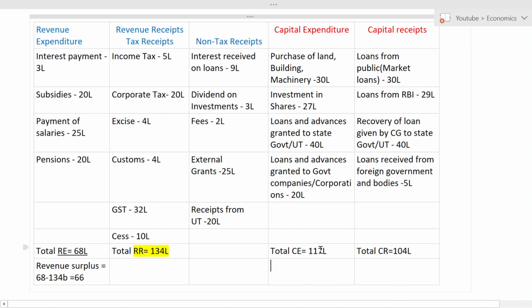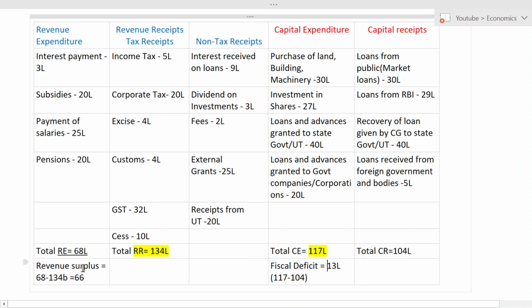Okay. Now, if you see here, my expenses are more, right? My expenses are more than my income. So what is this called? It is called fiscal deficit. How? 117 minus 104 will give me 13 lakh. See, we will normally denote fiscal deficit in brackets, but I have not done it here. I'll write it as minus if you want. But since we have given it as fiscal deficit, I don't think we require it.